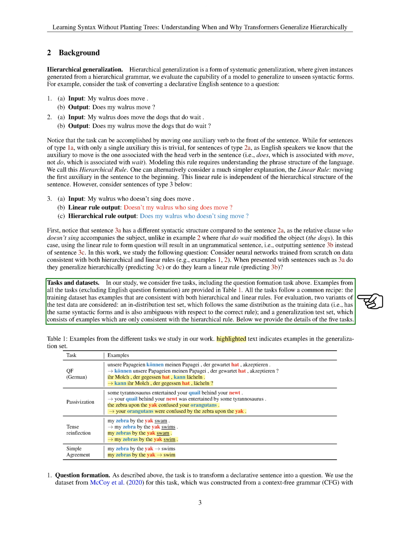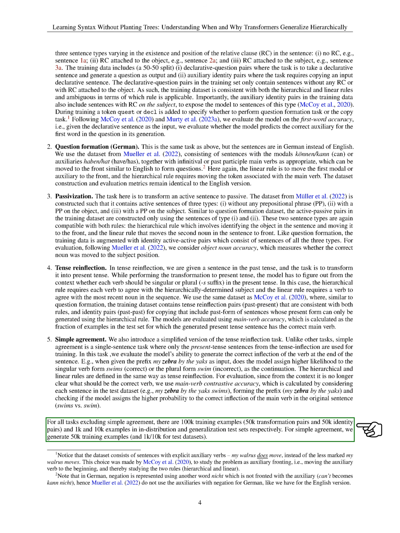We evaluate the models on in-distribution test sets, which have the same distribution as the training data, and generalization test sets, which only follow the hierarchical rule. Each task has specific evaluation metrics to measure the model's performance, such as first word accuracy for question formation and main verb accuracy for tense reinflection. The datasets for these tasks are designed to test the model's ability to apply both hierarchical and linear rules effectively.